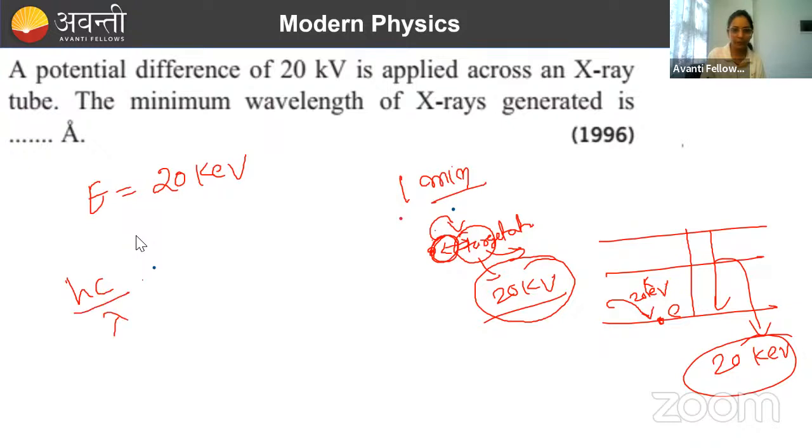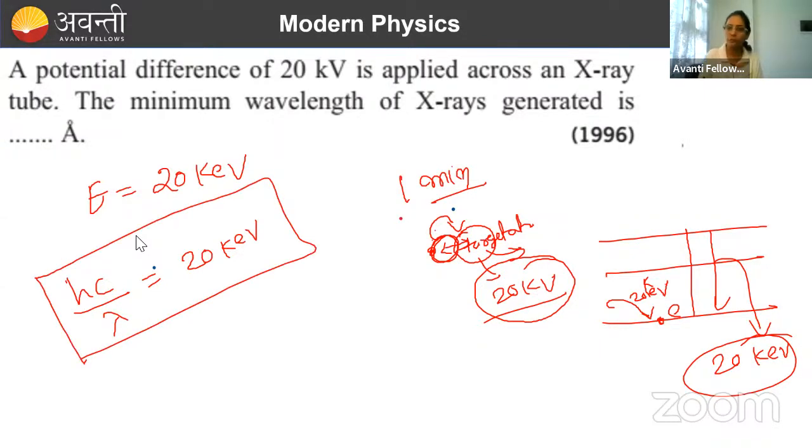So energy of photon is hc by lambda, what will you write? 20 kilo electron volt. So lambda minimum you will get from here. Done. You simply need to put the values. Again, be careful while putting the values.